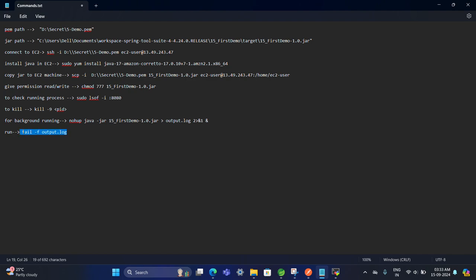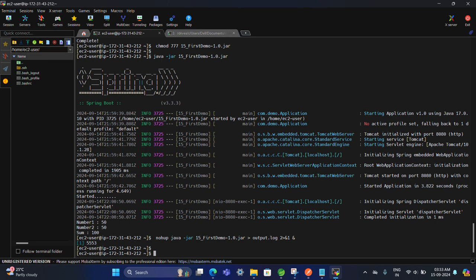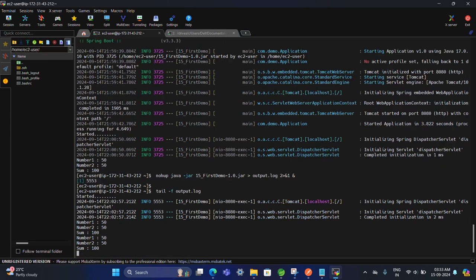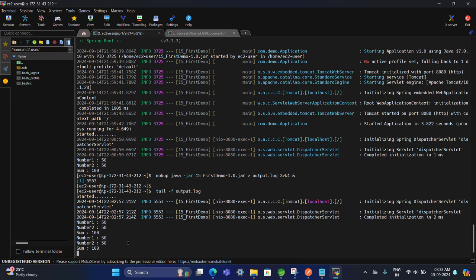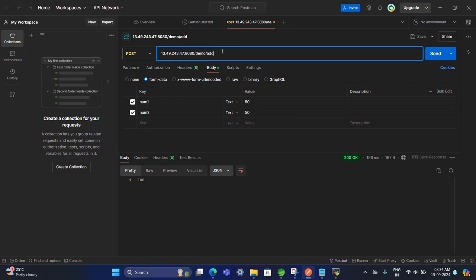For that we use tail -f, copy, and then Control Insert, paste. Okay, as you can see, we tested two times, and the log was updated two times. Now the log file is also updated, and the background service of our project is also enabled. Everything is working perfectly. Let's test the last API. One more API we have created, welcome. Is it working or not? Welcome, and the GET. Let's check. Okay, it is working fine.